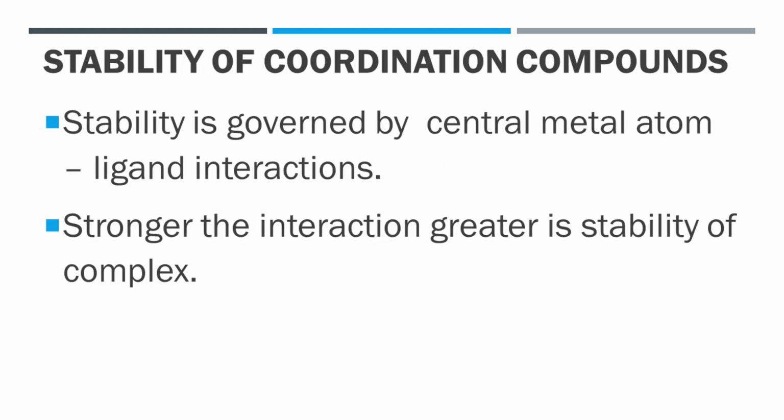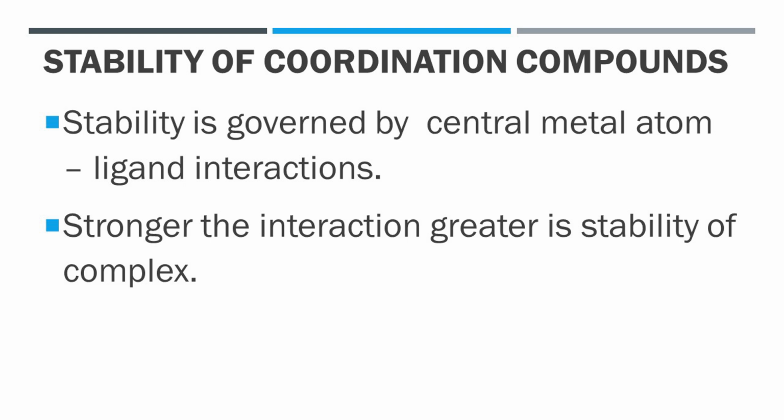Now we will study the stability of coordination compounds. The stability of coordination compounds can be explained by knowing their stability constants. The stability is governed by metal-ligand interactions.